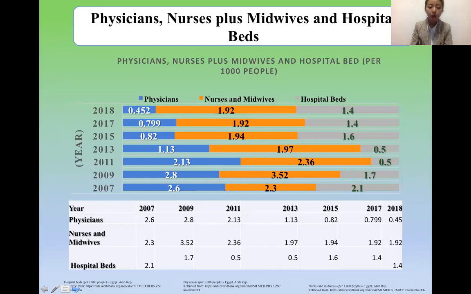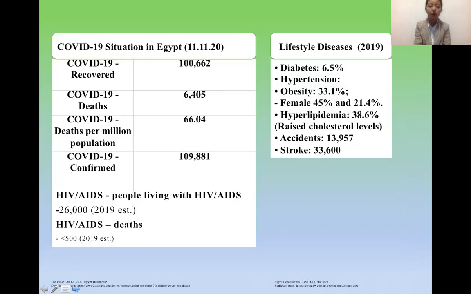And next part will be about COVID-19. We researched the COVID-19 situation in energy forms during 11 November 2020.